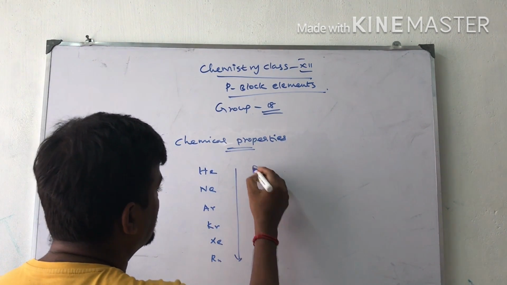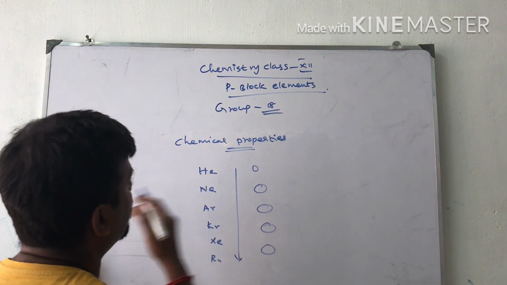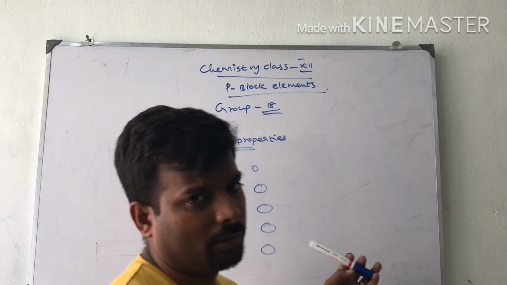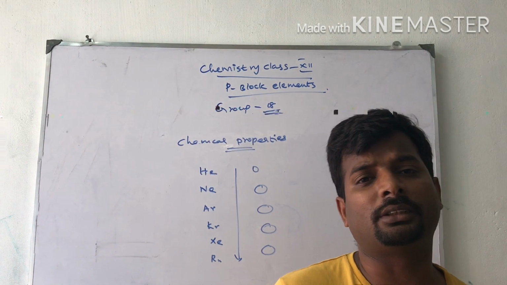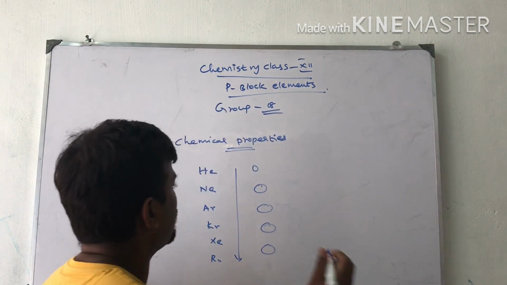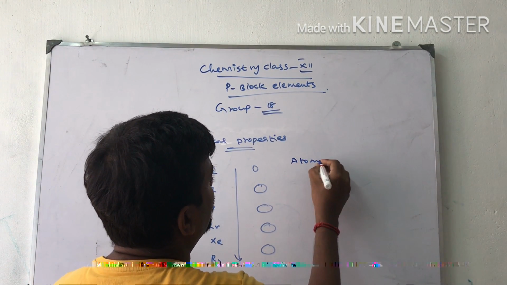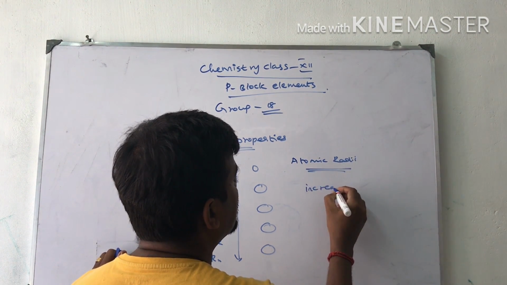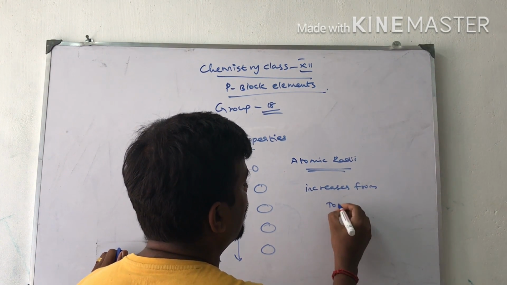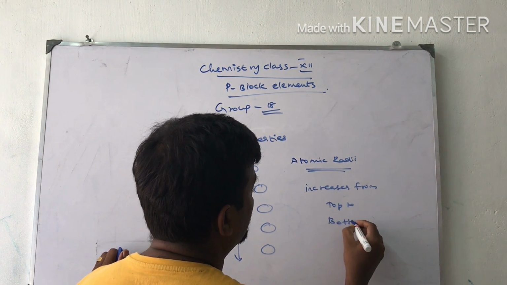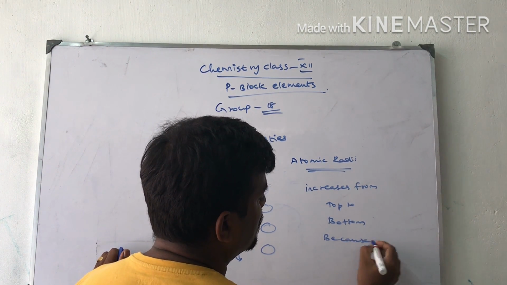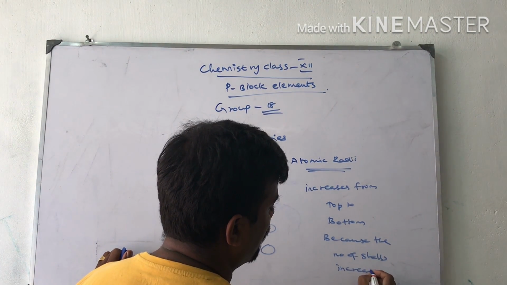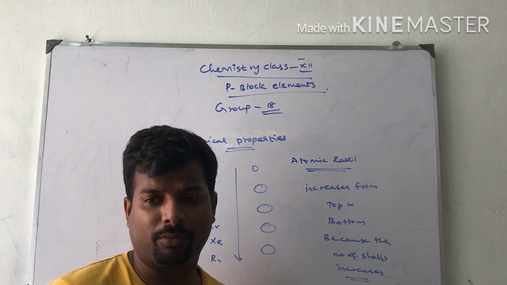On moving down the group, the size of the atom increases. This we already learned. Okay, physical properties. Now I am telling you about atomic radii. Atomic radii increase from top to bottom because the number of shells increases.